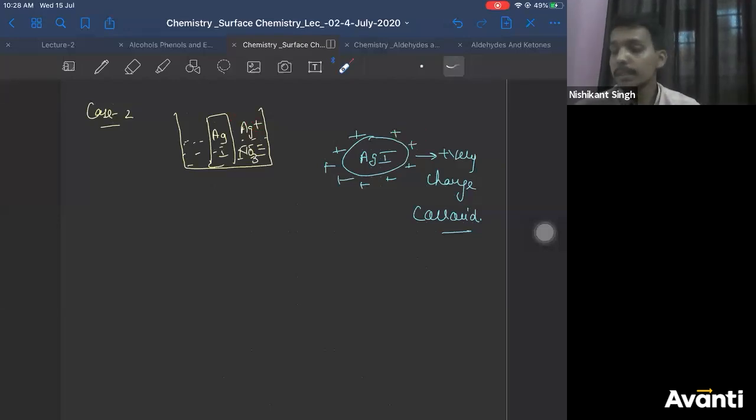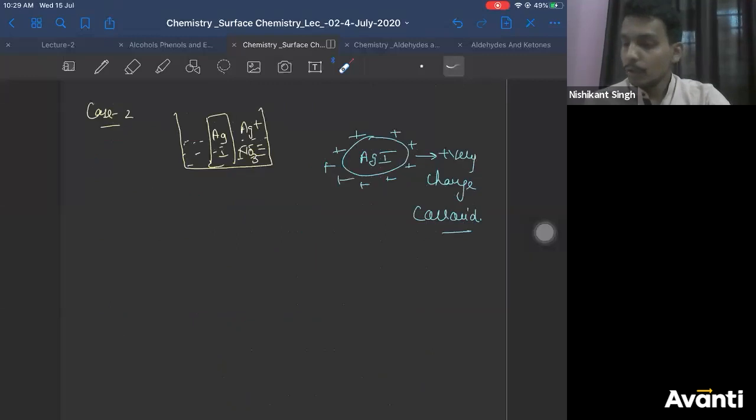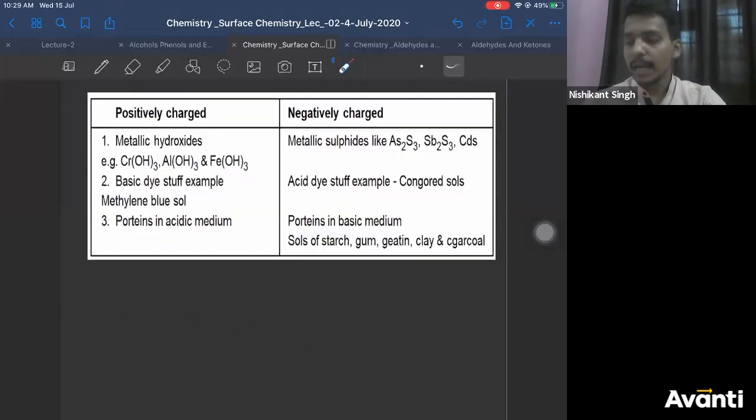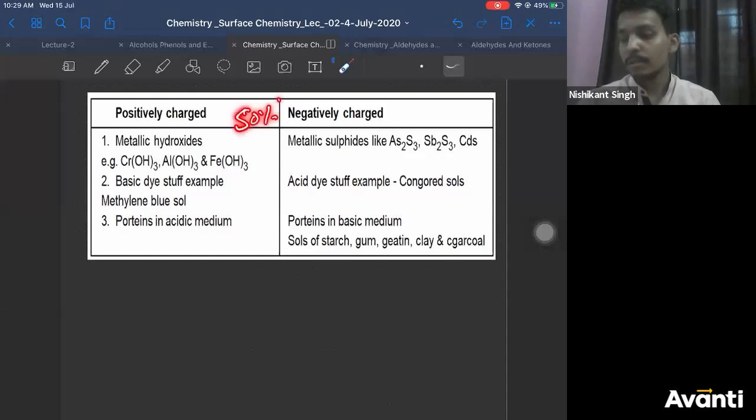So remember this, AgI can be positively charged or negatively charged, depending upon what is present in the solution and which ions it absorbs from the solution, right? For that, I have kept the examples of positively and negatively charged colloids here. You need to remember them, you need to learn them by heart. Your 50% questions come from this.